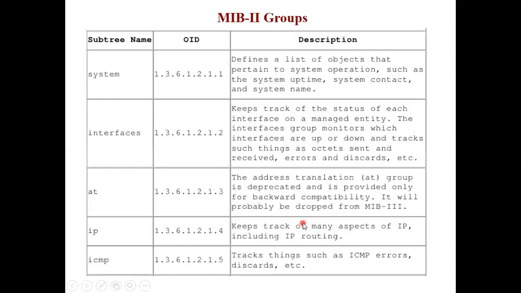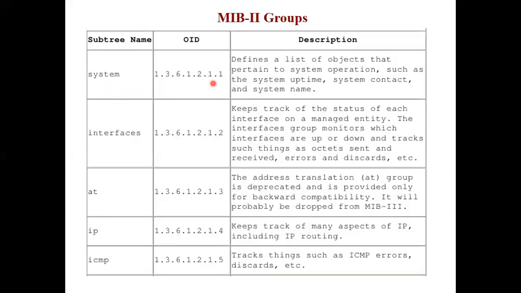Let us see what each group is telling about, why the internet is divided into so many groups. For the system group, the object identifier is 1.3.6.1.2.1.1. Remember, every object is identified using the object identifier. Right now, as a student, it is just some number, but all communication will happen with this object identifier. You cannot send a mail to a person unless you know the ID of that person. Similarly, any system is identified by its object identity.